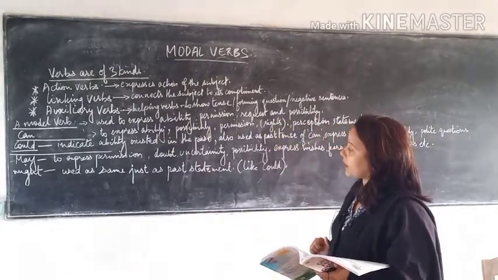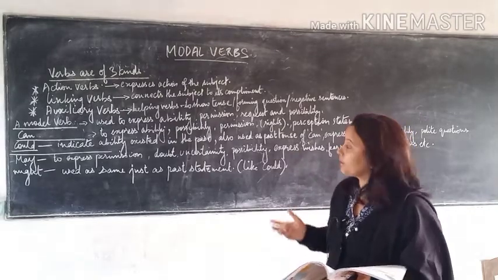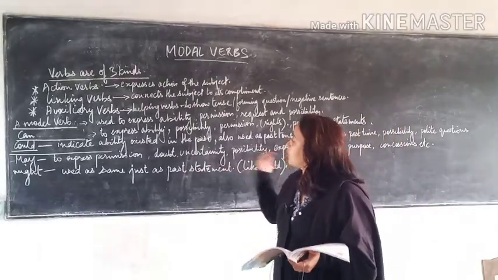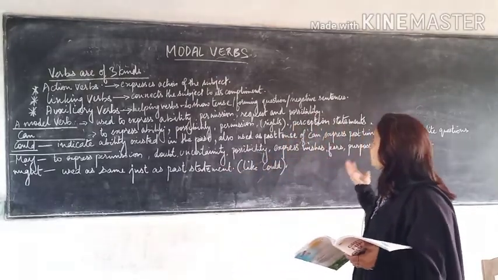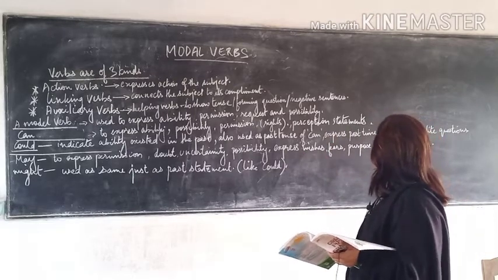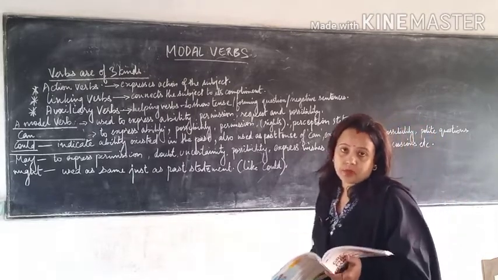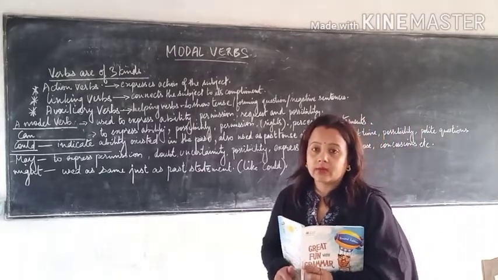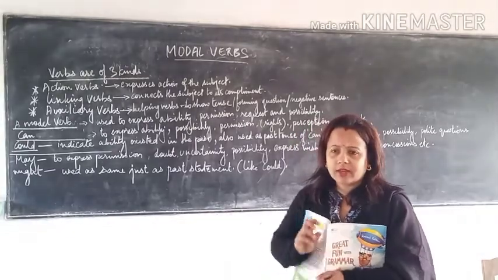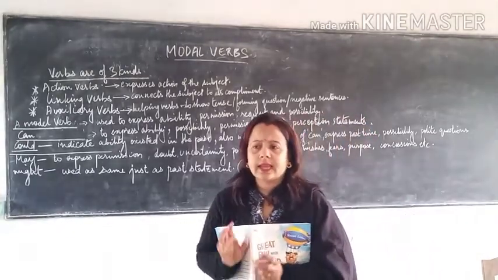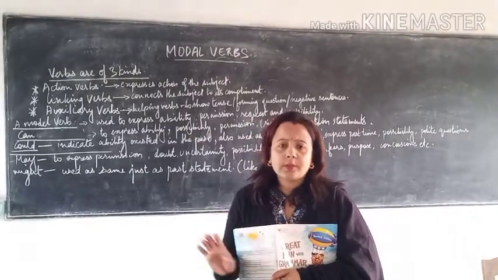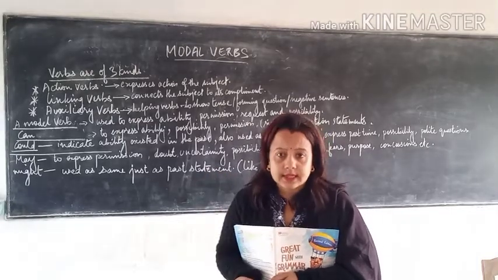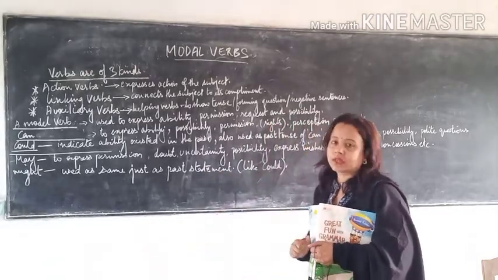Now similarly, talking about may and might, the same thing. Vice versa of may is might. Okay. Now may is also again used for permission, doubt, uncertainty, possibility, expressing wishes, fears, purpose, concessions, etc. Now let me make it very clear when we are using can and when we are using may. So this is a very simple logic. Can we are using when there is 100% surety. Understood? And when there are 50% chances, possibility, understood? So that time we are using may.